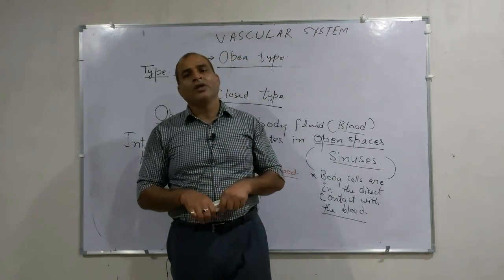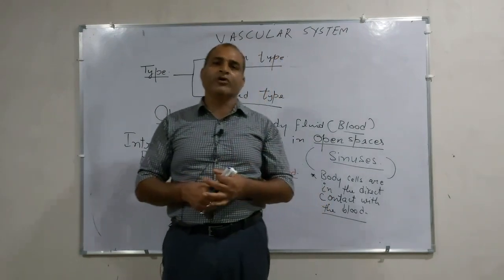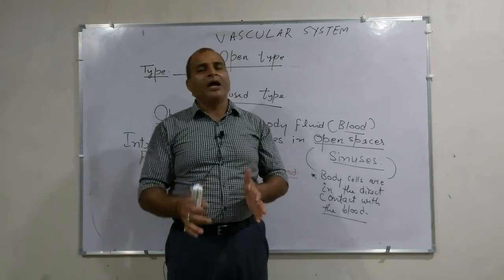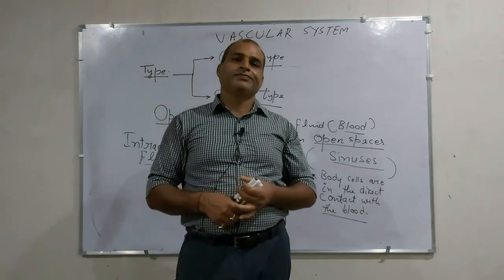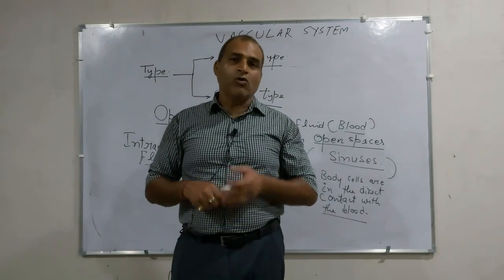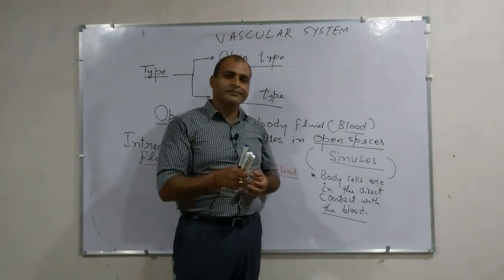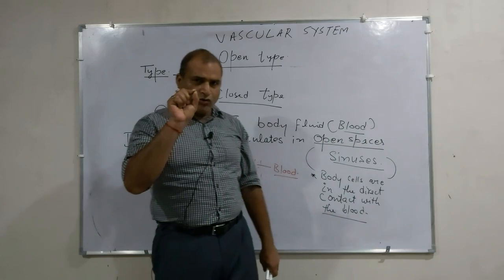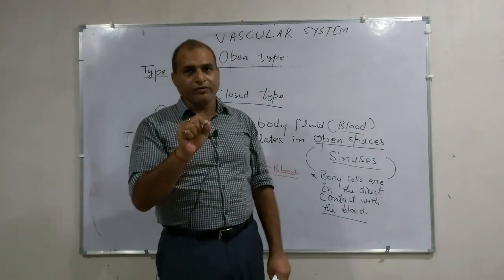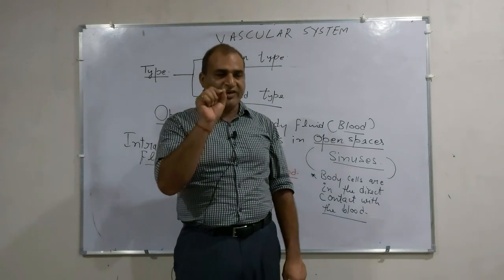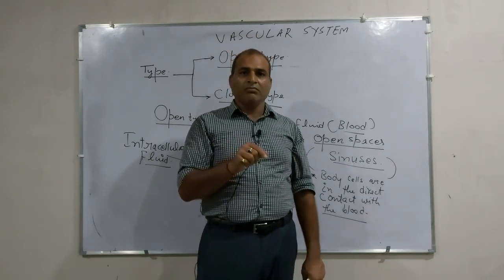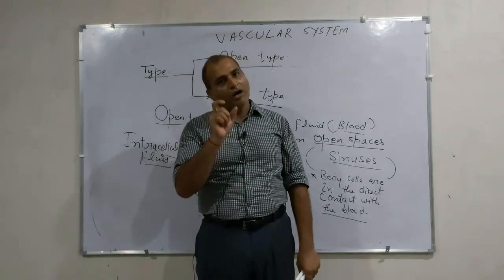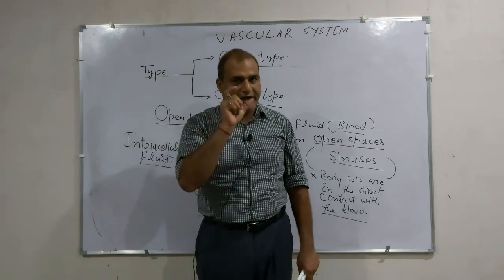Because of the mixing of pure and impure blood together, the quantity of oxygen that is supplied to body cells is very less. Therefore, the open blood vascular system is found in those animals which have a very low rate of metabolism. This point you have to keep in your mind always, during the discussion of this chapter, that the circulatory system, open or closed, depends on the rate of metabolism of that organism and its body organization.